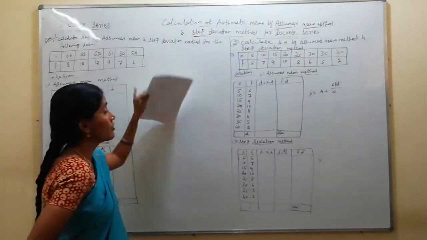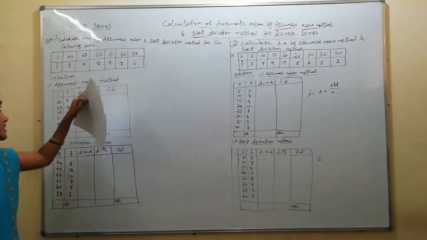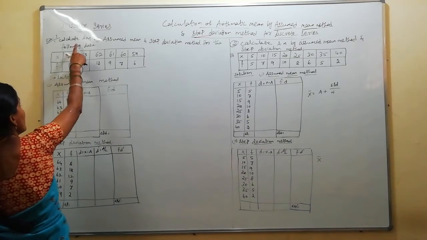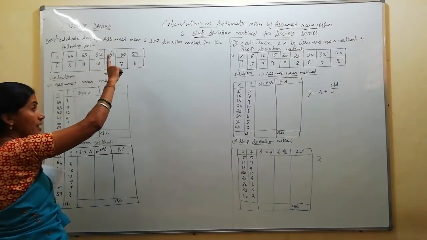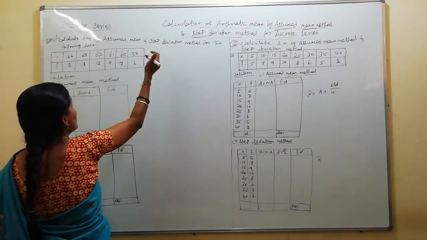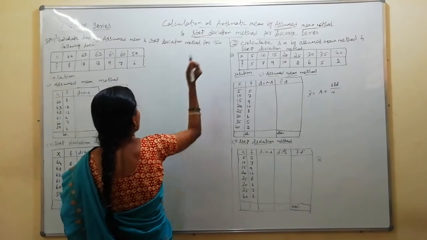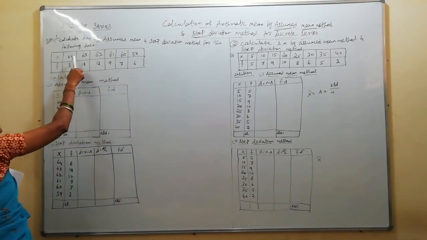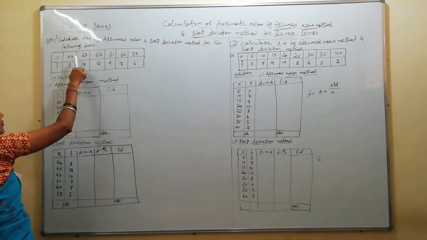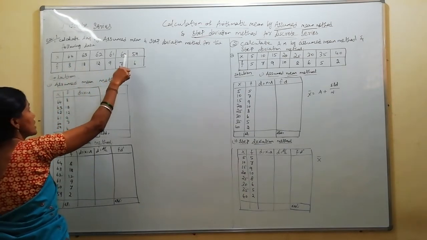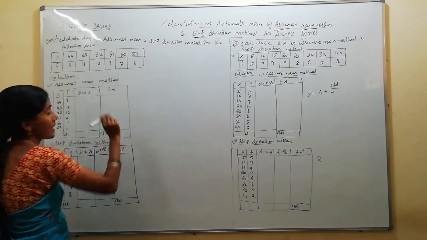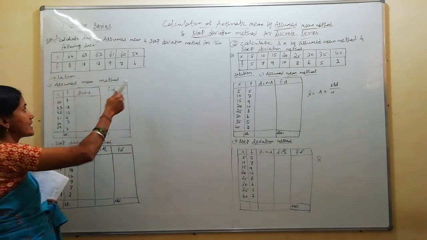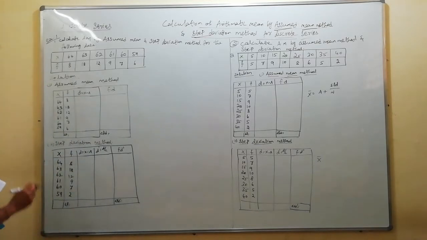Now first exercise, the example for first exercise I have given. See the values. Calculate arithmetic mean by assumed mean method and step deviation method for the following data. Values are given. X values 64, 63, 62, 60, 61, 60, 59. And frequency values also given 8, 18, 12, 9, 6. Okay, 7, 6, 9, 7, 6.